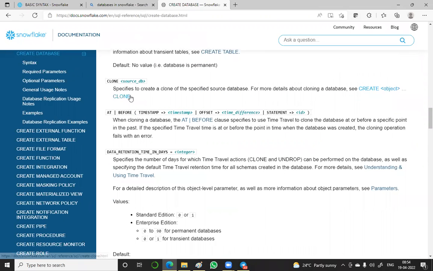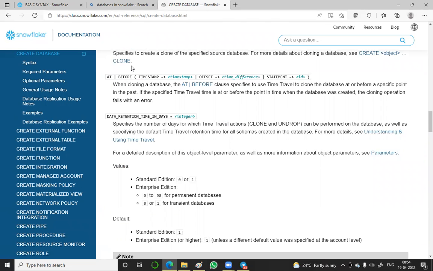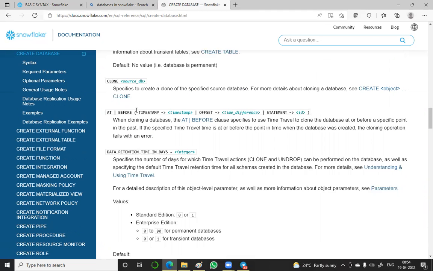Clone, what actually? It specifies to create a clone of the specified source database. That is, whenever you give clone in the syntax, it creates a clone, that is, it creates a particular branch of the database, the source database. For more details about cloning a database, this is the thing. So what actually in that, I told you clone is also, we say, like zero copy, that you can see. The parameters will be there: at or before timestamp. I told you, when cloning a database, and under the clone only we will use this.